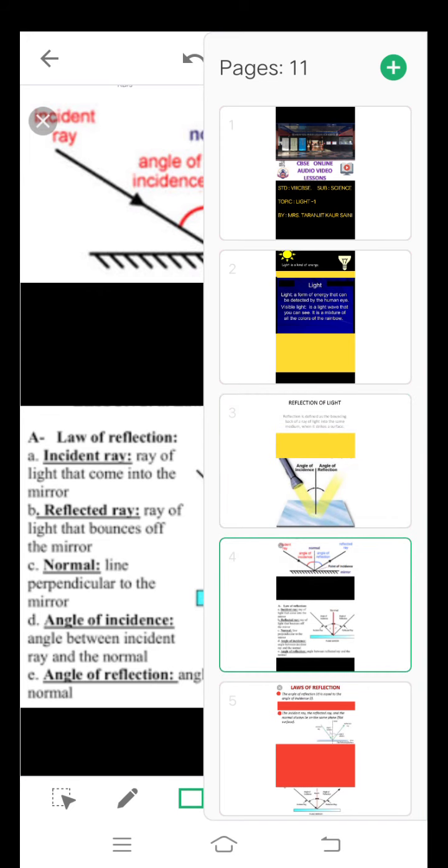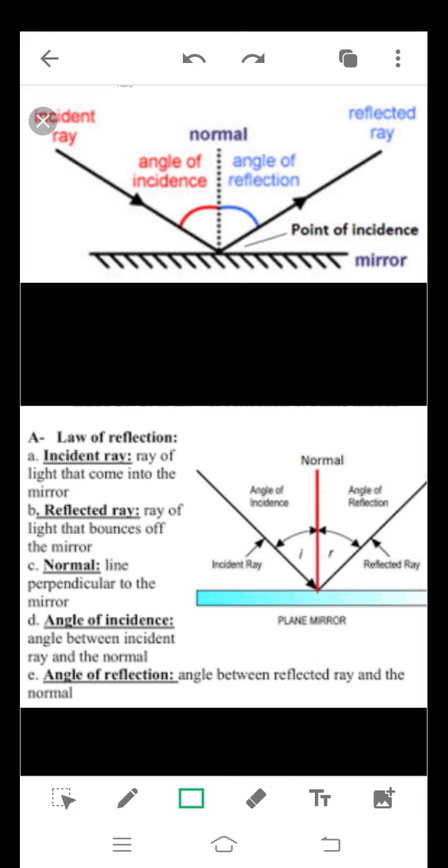Before studying the laws of reflection, we must learn some terms. There are certain terms which we are going to use while studying the laws of reflection. So let's have a look at those terms here. As you can see, this is a plane mirror, and here we have one ray which is falling on the plane mirror.